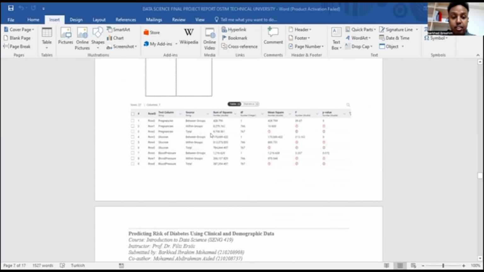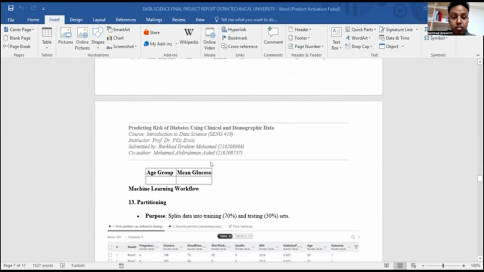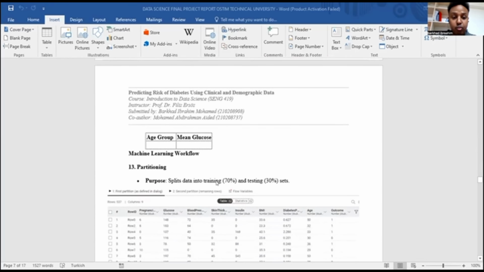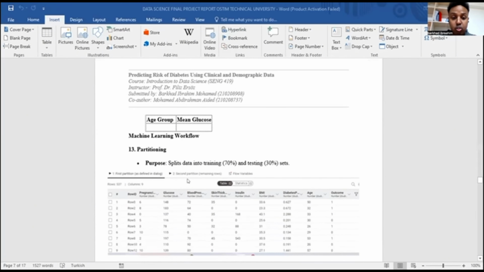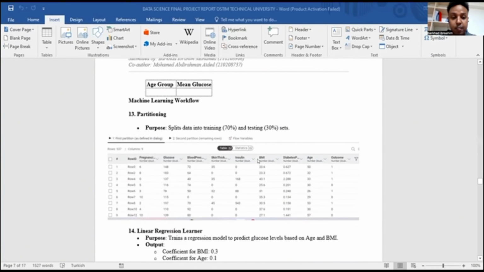Also, we have this data. Also, we have a machine learning workflow. Then we use a partition. We split the data into two types. The first one is the training data, 70% used to train the model. Also, we use the testing data, 30% used to test the model accuracy.